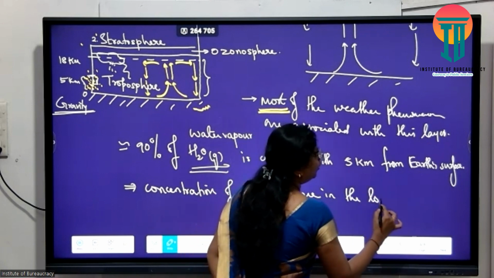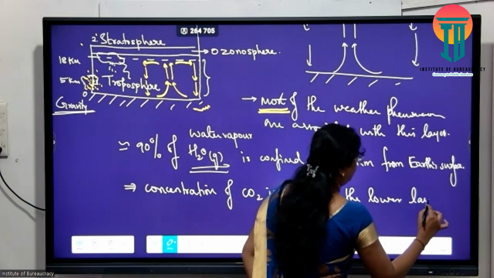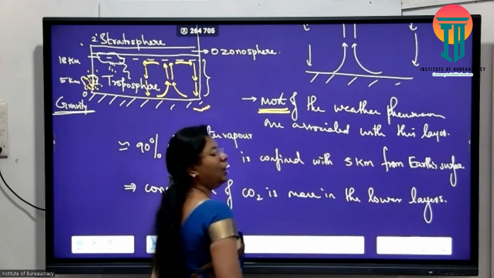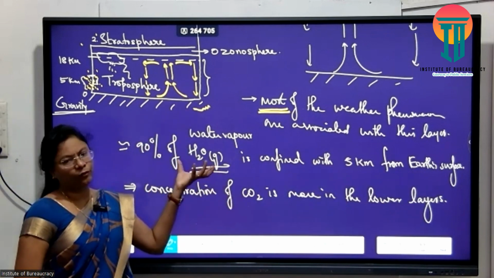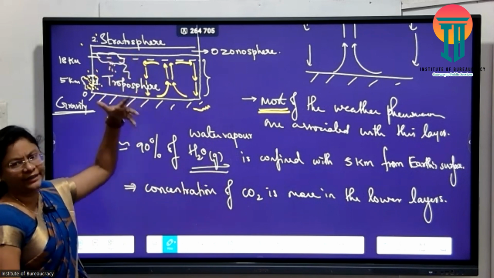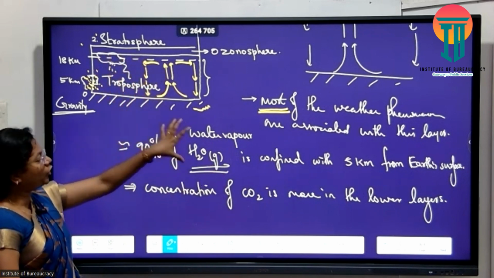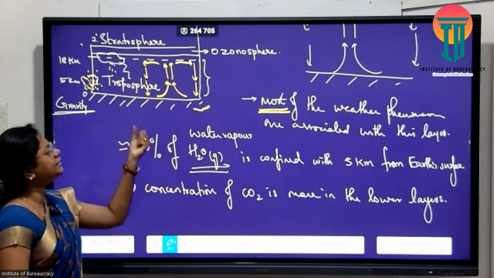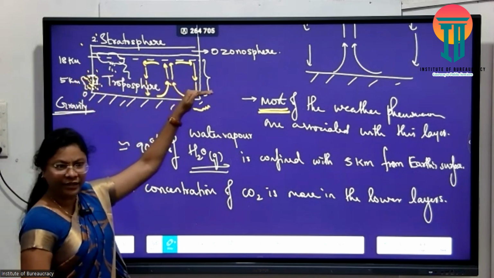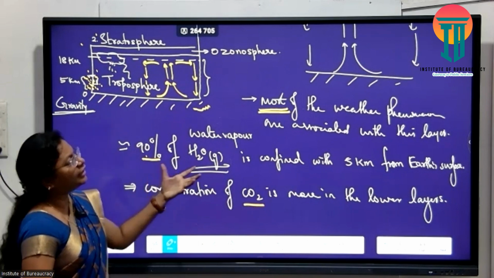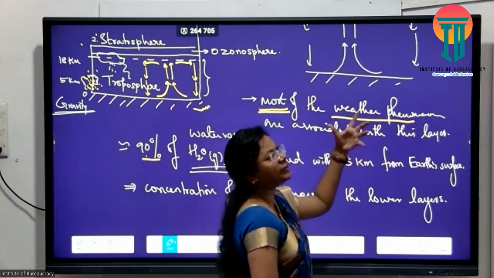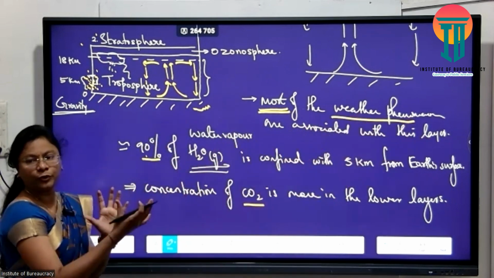More in the lower layers. Since carbon dioxide is relatively less dense than water vapor, it can float to higher altitudes, right? Water vapor, because of its weight, is confined to the lower layers. And since these two happen to be the important driving energy for weather phenomena, everything revolves around your tropospheric layers.